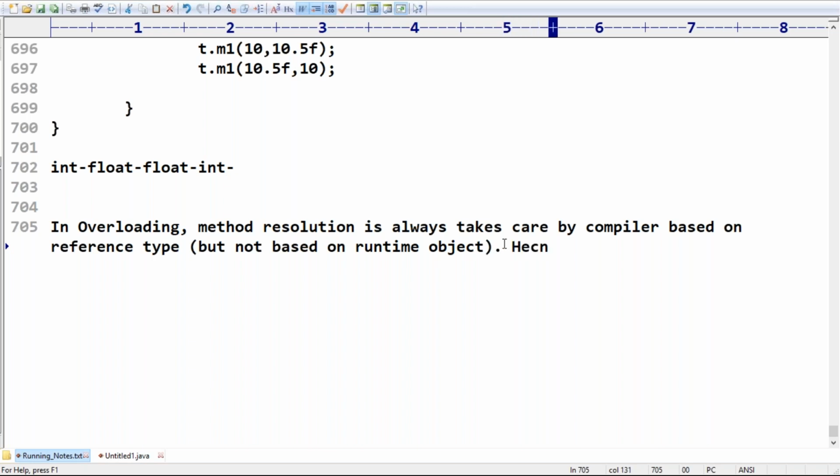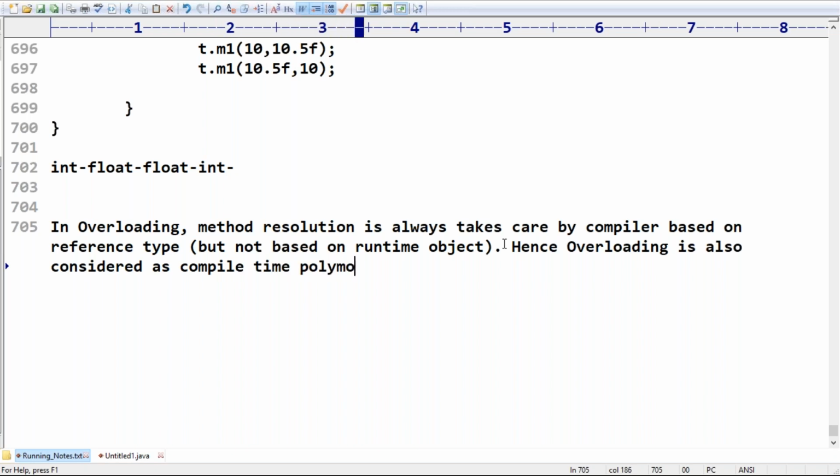Hence overloading is also considered compile time polymorphism, or static polymorphism, or early binding.